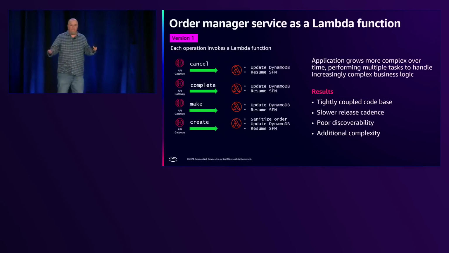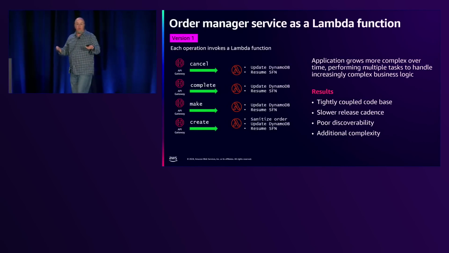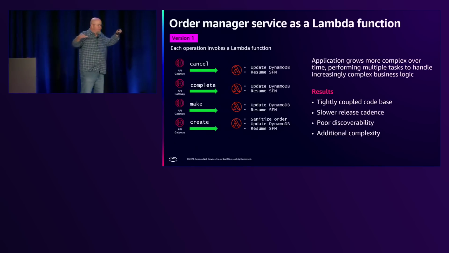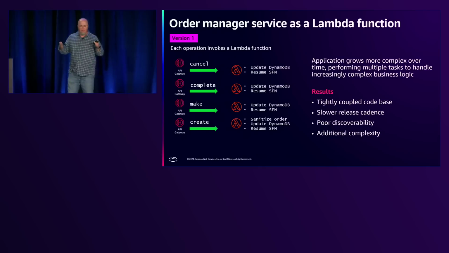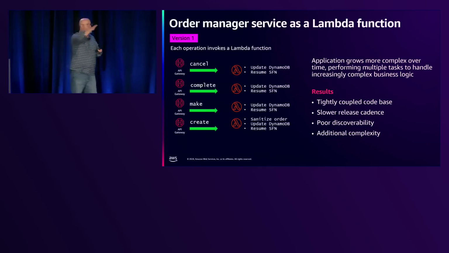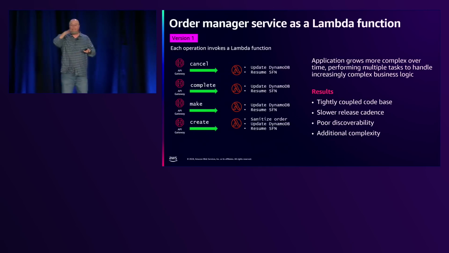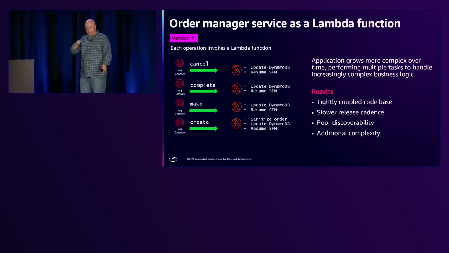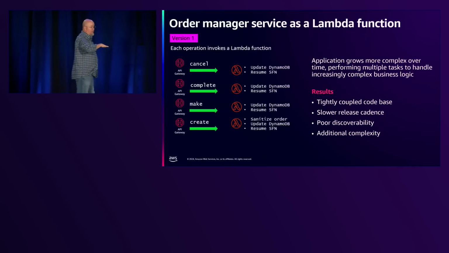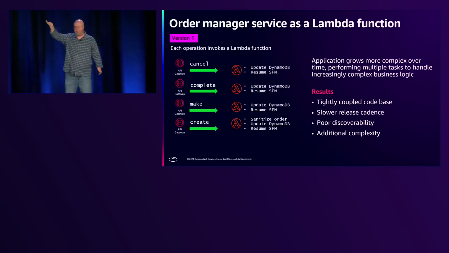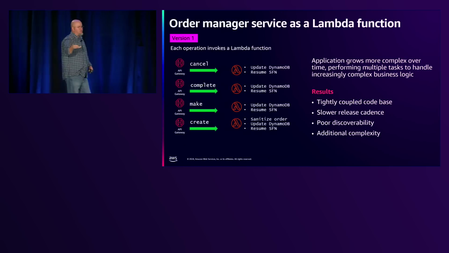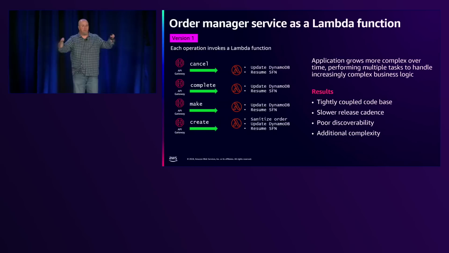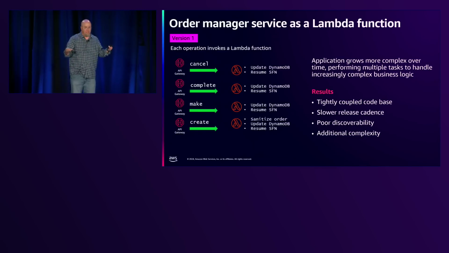But when we first built this several years ago, we built it much like what we're talking about, this kind of Lambda function-driven application where we had a Lambda for cancel, one for complete, make, create, and so on. And we looked at this and said, we feel like we can do this in a more orchestrated way. Because the truth of the matter is the Lambda functions weren't really doing business logic. They were doing routing. Ajay Nair, who used to be the director of Lambda, said Lambda should be used to transfer data. It should be used to transform data, right? So there's a big difference.